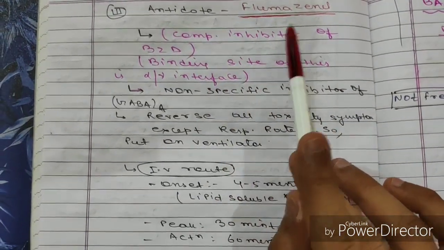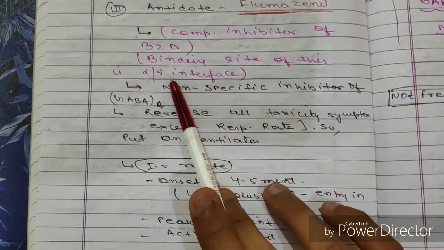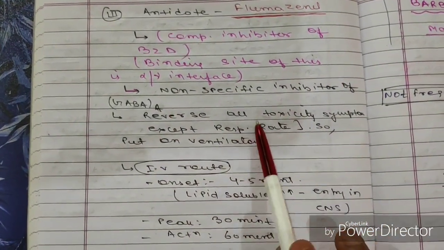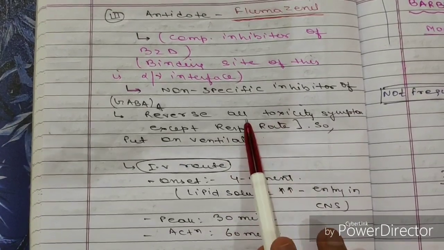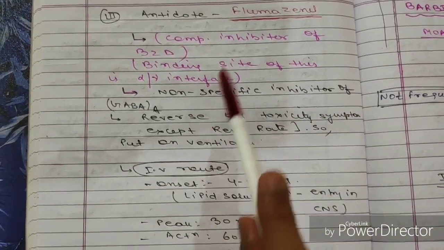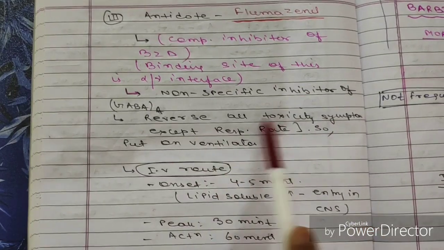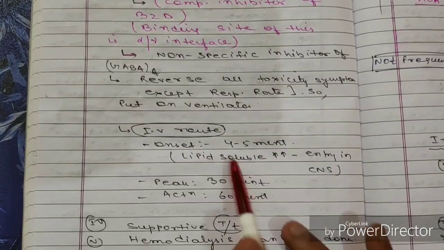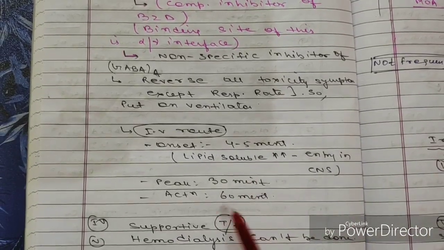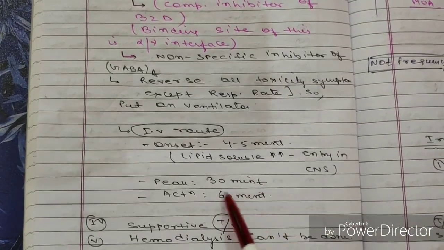This is a competitive inhibitor of benzodiazepines. Its binding site is the alpha-gamma interface. This is a non-specific inhibitor of GABA. It reverses all toxicity symptoms except respiratory rate, so put the patient on a ventilator. Through IV route, onset of action is 4 to 5 minutes. Because of lipid solubility, it increases in the CNS, peak will be at 30 minutes and action is for 60 minutes.